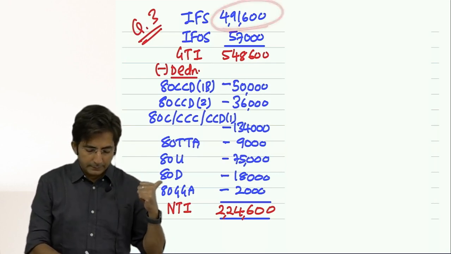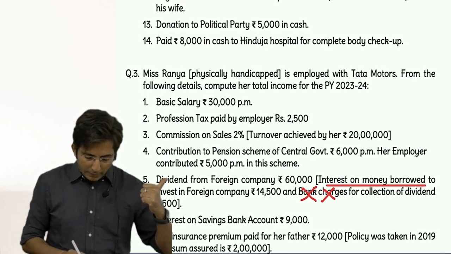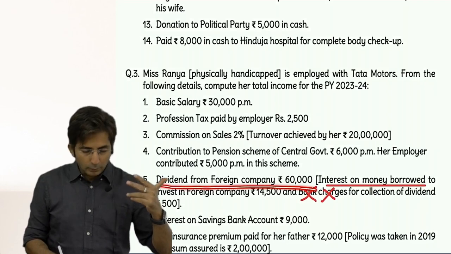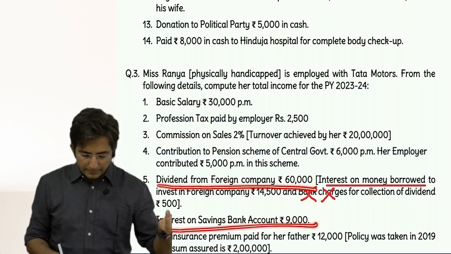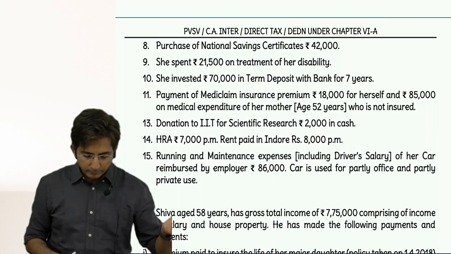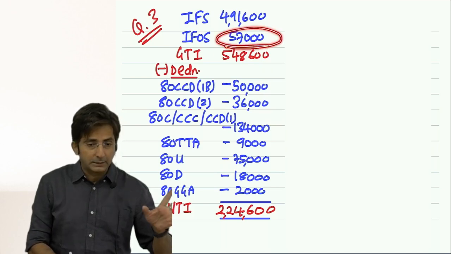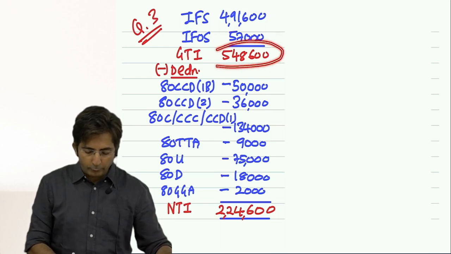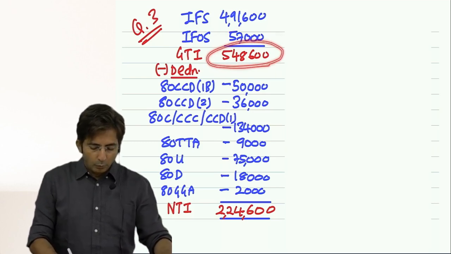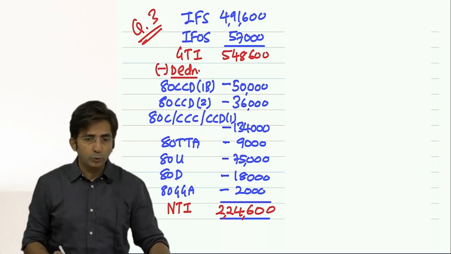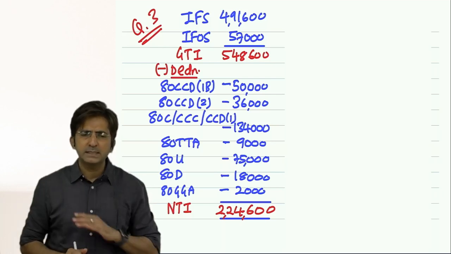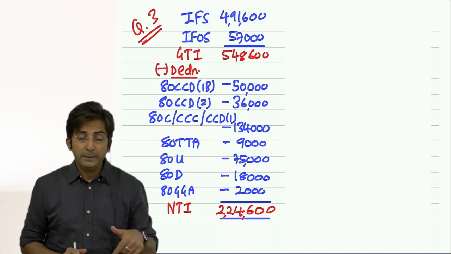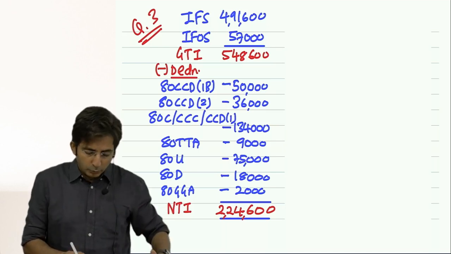Okay. Then in income from other sources, what do you have? You have got one dividend: inner column 60,000 less 12,000, outer column 48,000. Interest on savings bank account 9,000. And that's it. Only 2 items were there. So total of income from other sources is 57,000. Gross total income 548,600. Okay, then in Chapter 6A, first we will do the 80C sections. And in 80C sections, first take 80CCD(1B) for NPS own contribution. So here NPS was there.